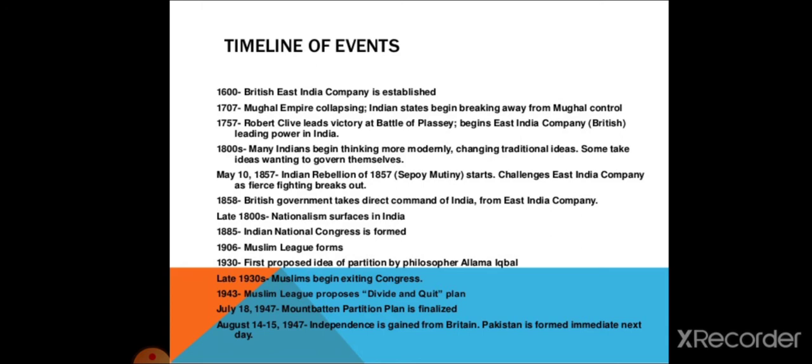In 1885, the Indian National Congress is formed. In 1906, the Muslim League forms. In 1930, the idea of partition is first proposed by the philosopher Allama Iqbal. In the late 1930s, Muslims begin exiting Congress. In 1943, the Muslim League proposes the divide and quit plan. In July 1947, the Mountbatten partition plan was finalized, and on August 14 and 15, 1947, independence is gained from Britain. Pakistan is formed the immediate next day.